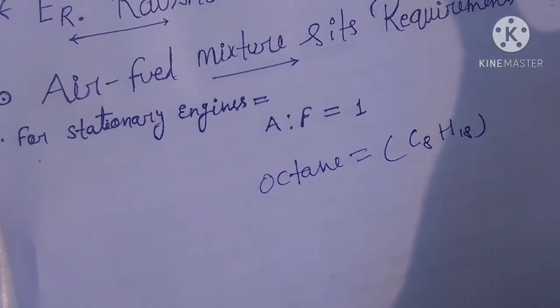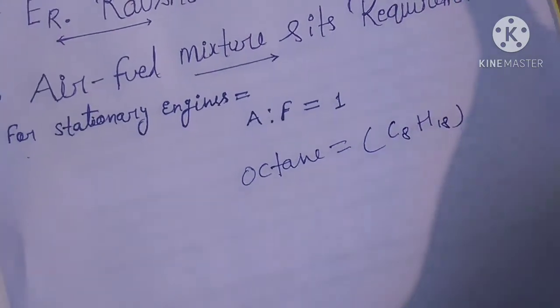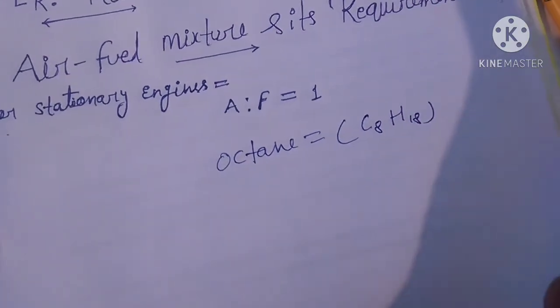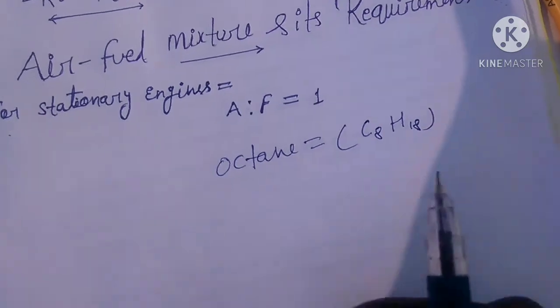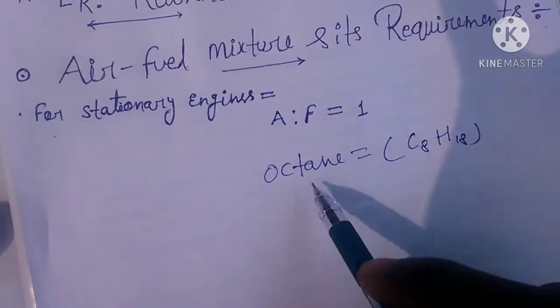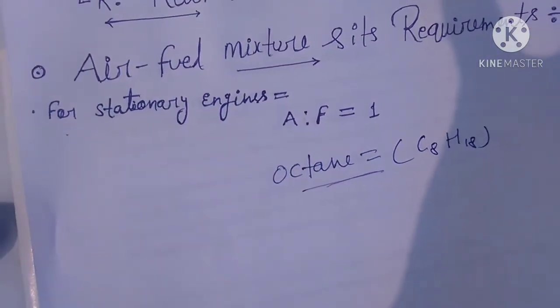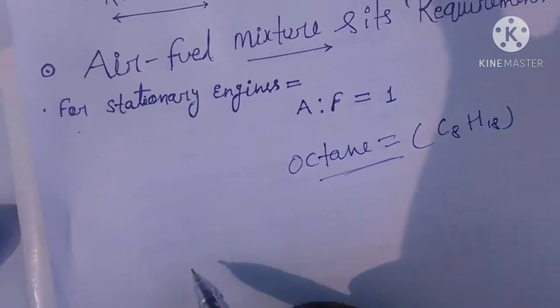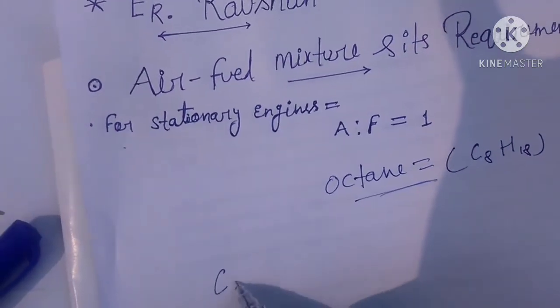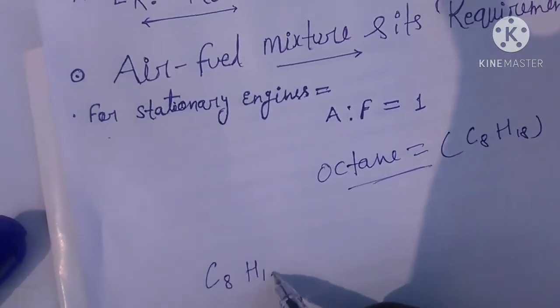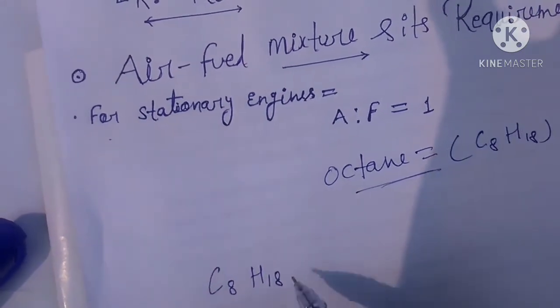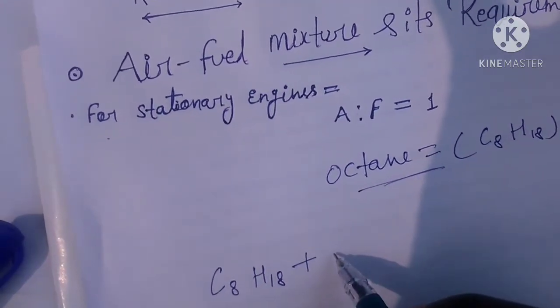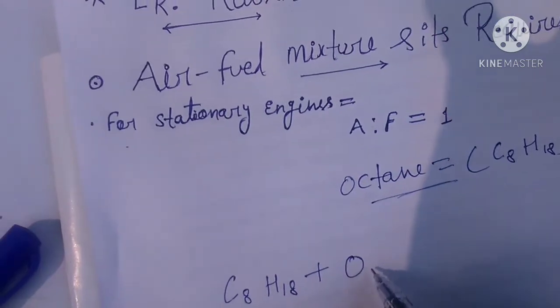So for the chemically correct combustion, friends, we make a chemically correct equation for octane fuel. The equation is written here: C8H18 and this octane requires oxygen.